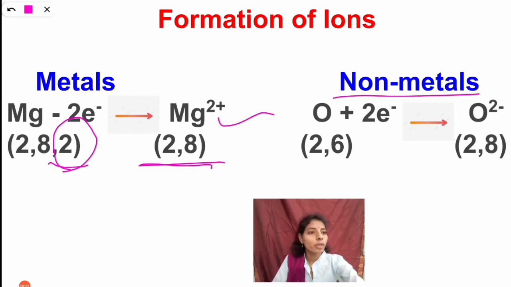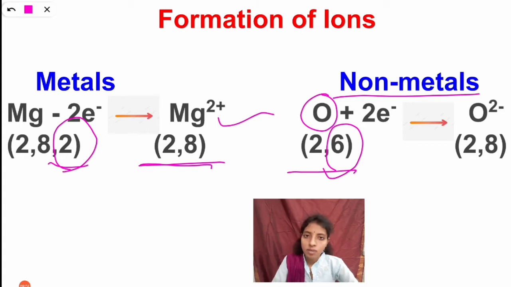So here for non-metals, we take the example of oxygen. The configuration of oxygen is 2, 6, so the valency electrons are 6. To get stable with 8 electrons in the valency shell, oxygen needs 2 more electrons. So for that it will take 2 more electrons from another element.